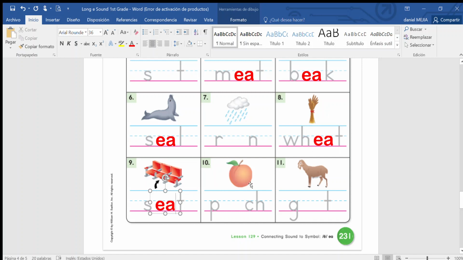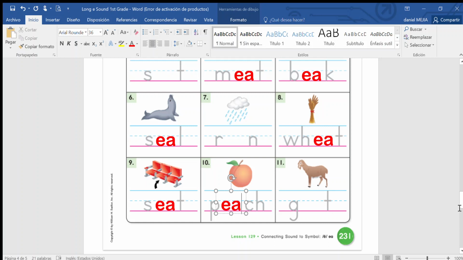Then we have, this is a fruit, and it's a peach. Peach. Does it have the long E sound? Yes. Number 11, goat. Goat. Does it make the long E sound? No, right? So we did not write anything.